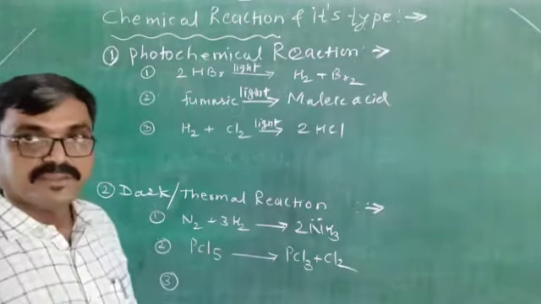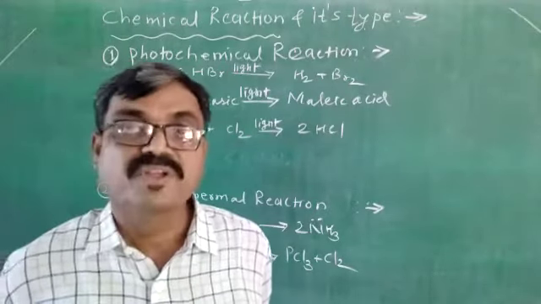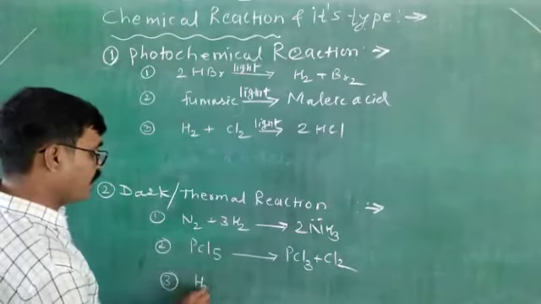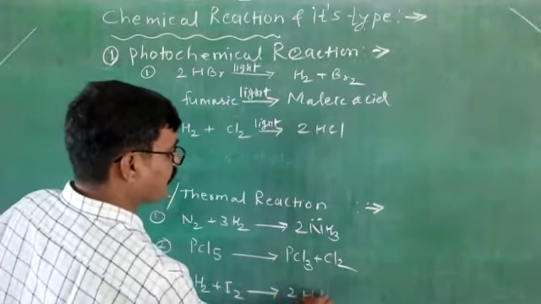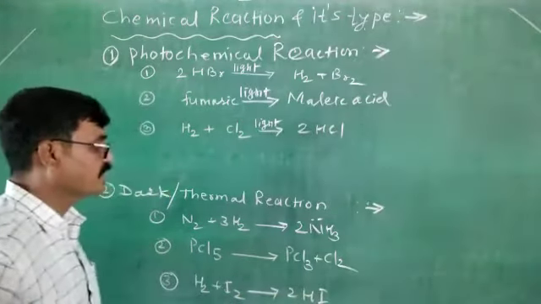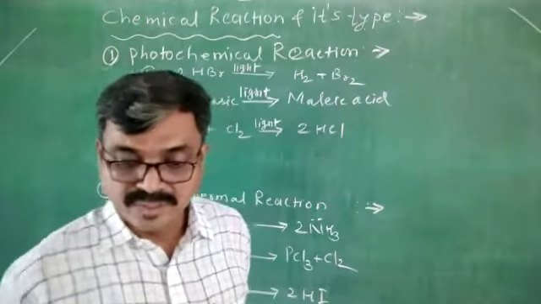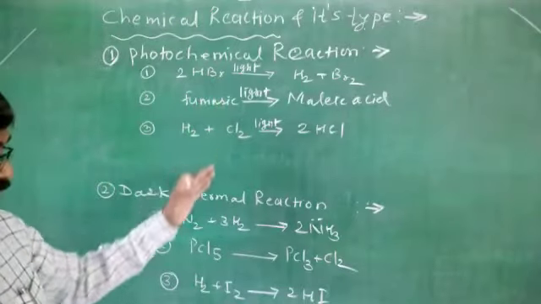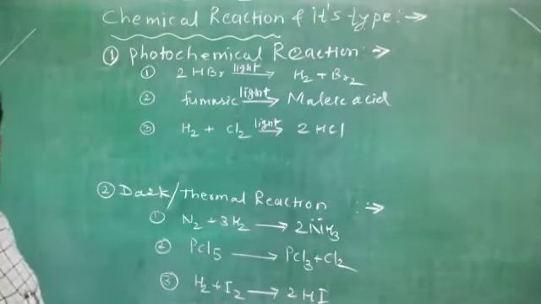And the next example is formation of hydrogen iodide from hydrogen and iodine. H2 plus I2 gives 2HI. This reaction is also a thermal reaction. Now these are the examples of photochemical reaction, and these three are the examples of dark reaction, that is thermal reaction.